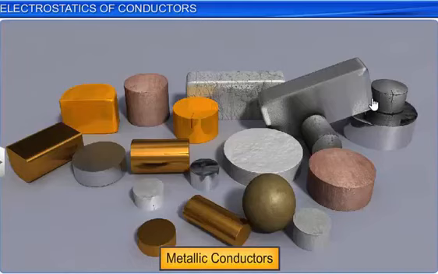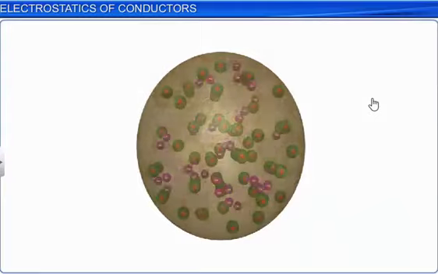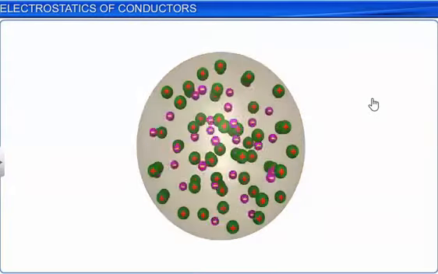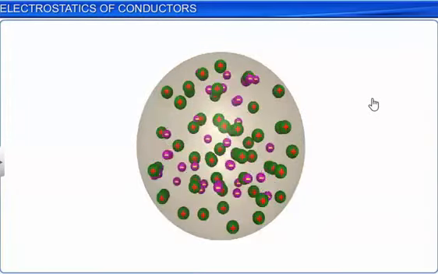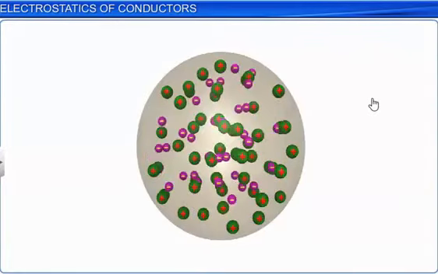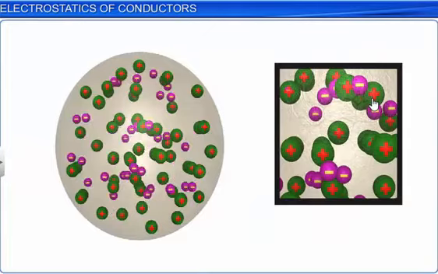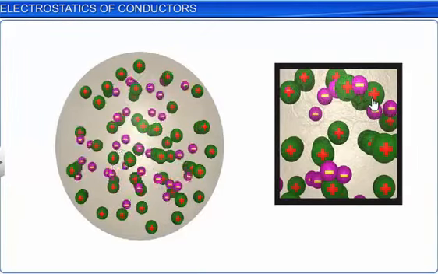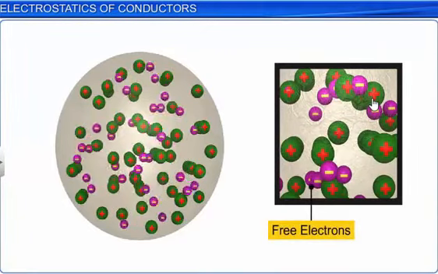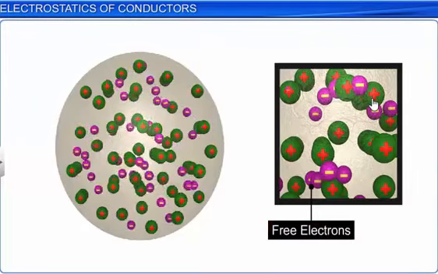Students, in today's class we are going to study the electrostatics of conductors. In the last class we studied the potential energy of a dipole when it is placed in an external electric field. We all know that a conductor carries charges which are free to move in all directions in an equilibrium state. Those electrons which are free to move in all directions are called free electrons, or free charges.